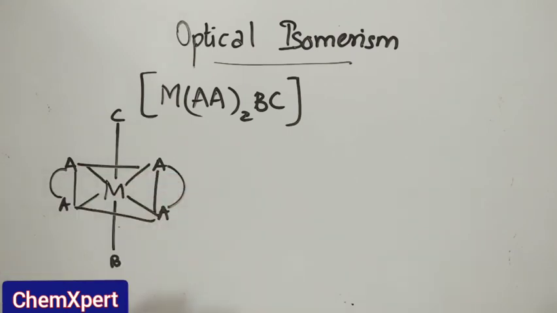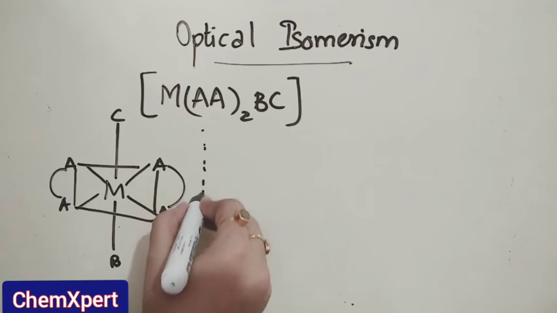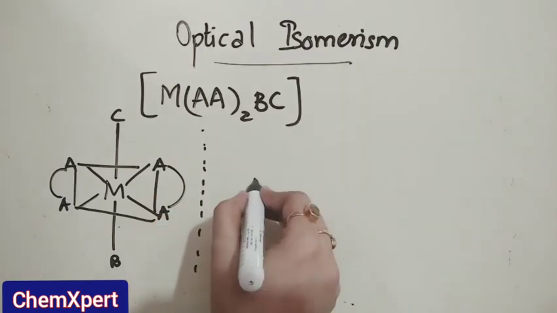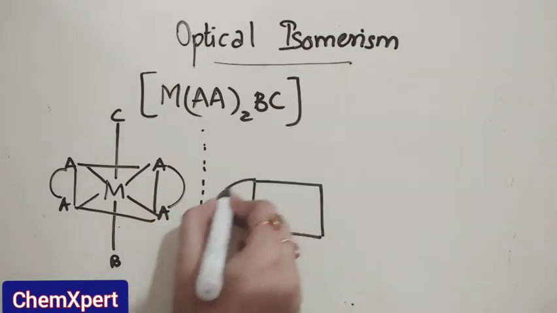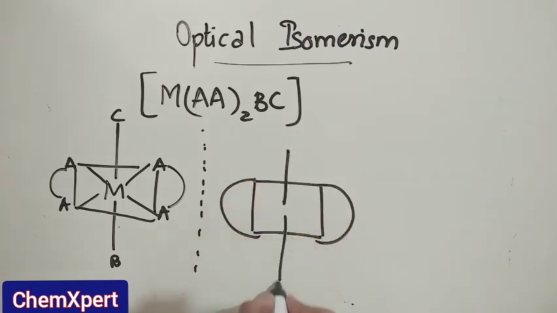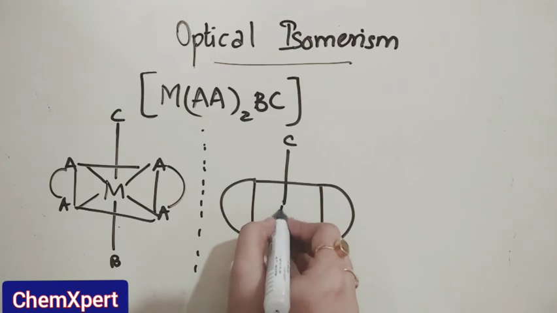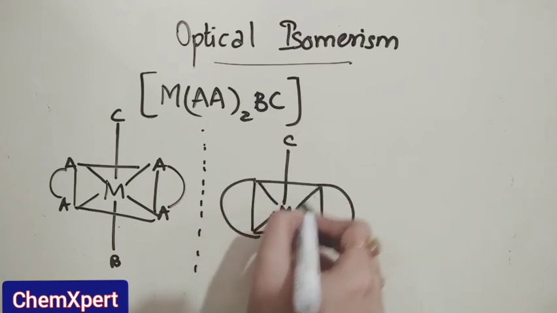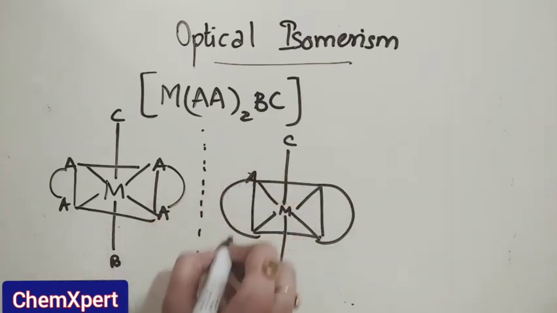Now in this case, if we draw its mirror image, then we can say it is completely superimposable like this. So this isomer is optically inactive.